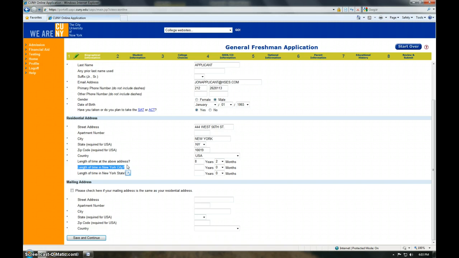Now, if you've moved around within New York, you might have lived in New York City for longer than you've lived at the address above. So that number might be larger, and if you've lived in some other location within New York State, that number here might also be larger as well. So you can provide that information, and then most of you will have mailing addresses that are the same as your residential address, in which case you can just check this box and continue. If for some reason your mailing address is different, you would provide that information there and click on Save and Continue.